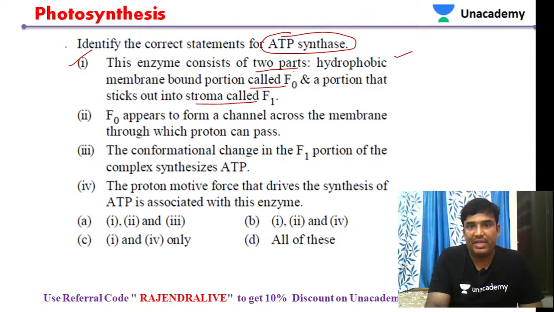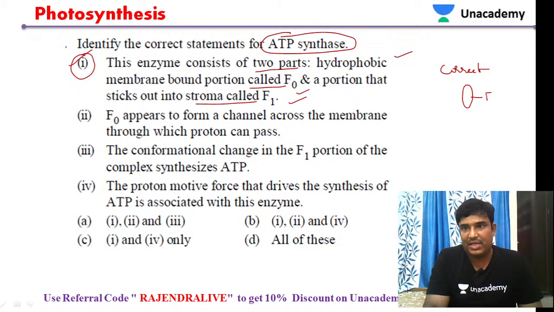No doubt it has F0, and the portion which comes out into the stroma is called F1. So statement A is a correct statement. We have seen in the diagram just now, this is F0 and this is called F1.